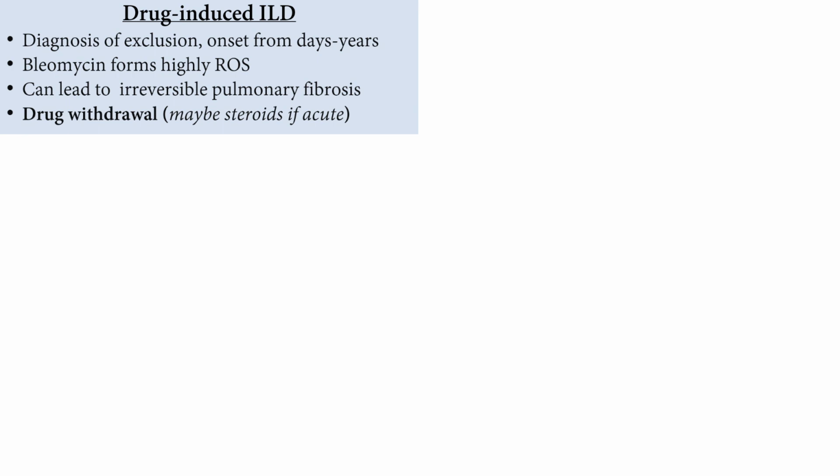Drug-induced interstitial lung disease. We talked about these: methotrexate, amiodarone, nitrofurantoin, bleomycin, oxygen. Bleomycin with oxygen: sometimes you have to decrease the oxygen for people on bleomycin, because they form reactive oxygen species, and they can lead to drug-induced interstitial lung disease. This is a diagnosis of exclusion. They can lead to fibrosis. As we said, the treatment is drug withdrawal.